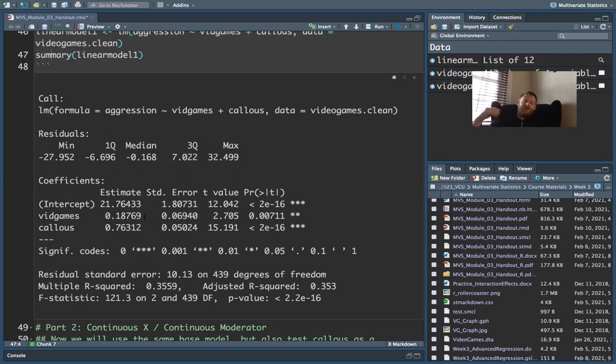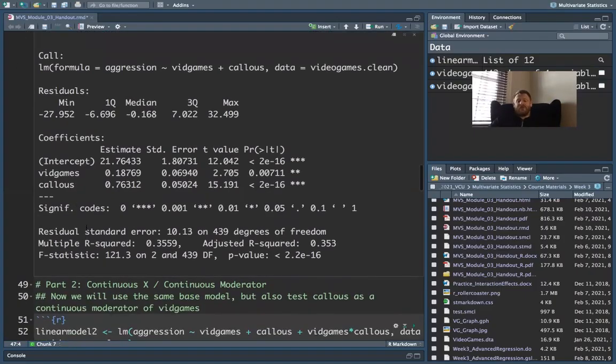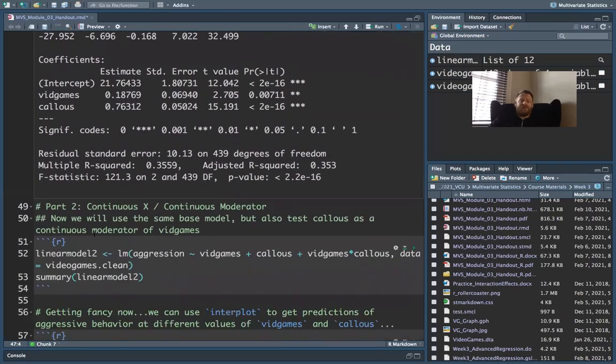So if I were to tell a story just based on the main effects, I would probably say, yeah, the more video games you play, the more aggressive behavior you would report according to this scale. That's why moderator analysis is probably really important here, because we suspect that there might be an interaction between these two things, whereby video games function differently for people with different personality types. And that's what we start to unpack when we start looking at these moderators.